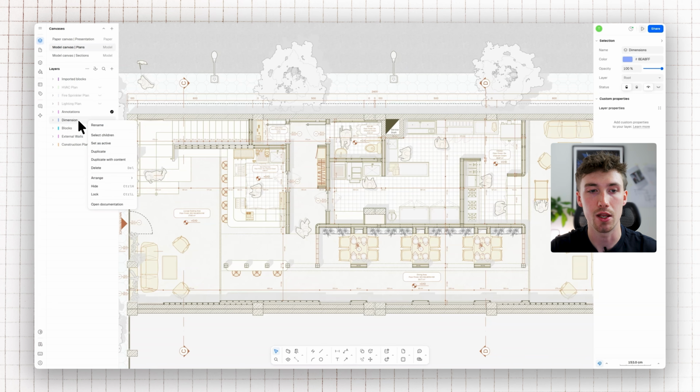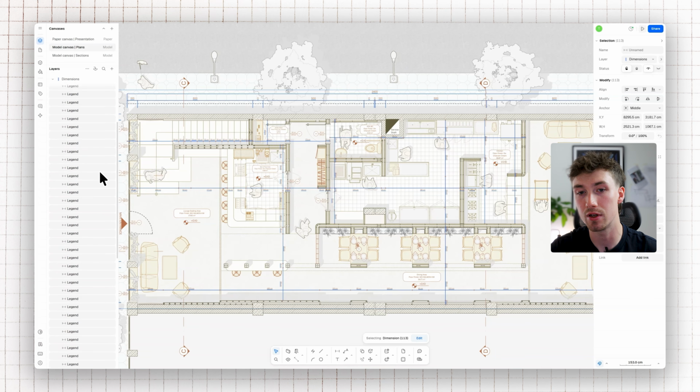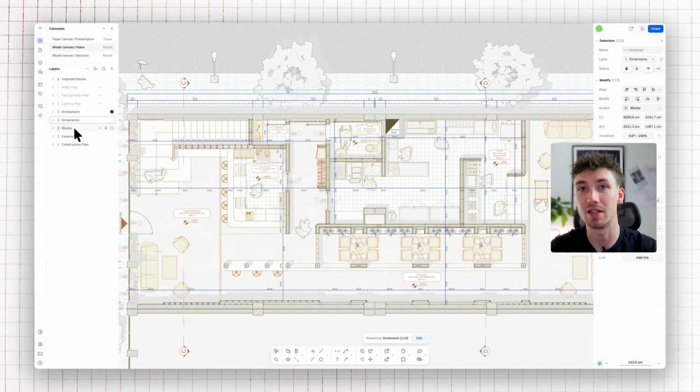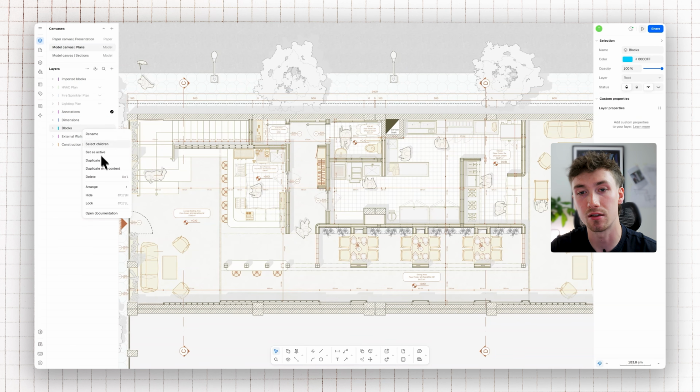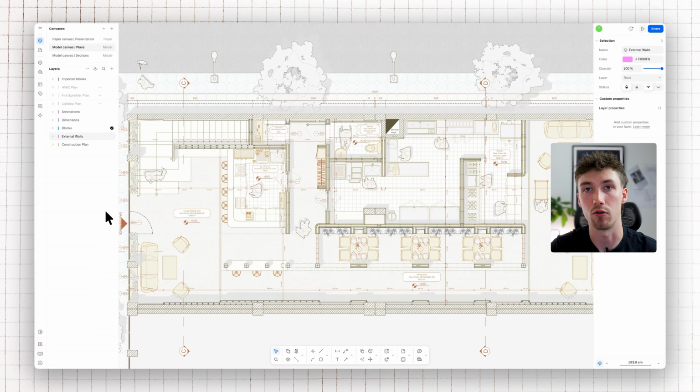And a few other tricks that I wanted to just quickly show you is you can right click your layer and you have a few options here. So you can select children, which will select all of the elements on that layer, which is sometimes really useful if you're trying to find particular elements or you're trying to change particular styles, for example. You can duplicate the layer, you can delete it, you can arrange it as you wish, and you can also lock it in the same way that you can click the lock toggle when you hover over the layer.